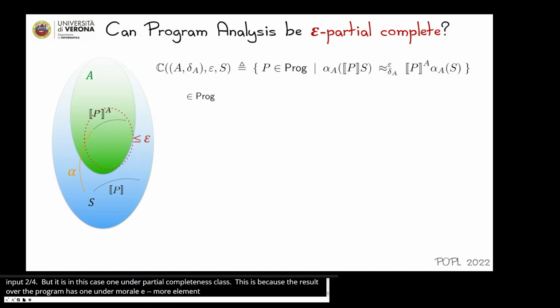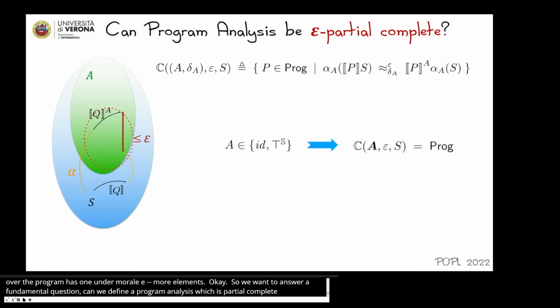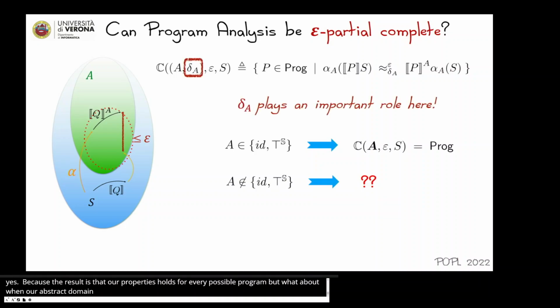Okay, so we want to answer a fundamental question. Can we define a program analysis which is epsilon partial complete for every possible program? When the abstract domain is the identity, the answer, of course, is yes, because the property holds for every possible program. But what about when our abstract domain is not trivial? Then the result depends strictly on the quasi-metric compatible with A that we have chosen.